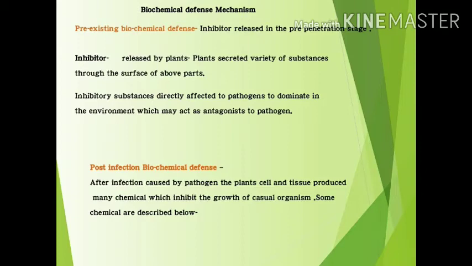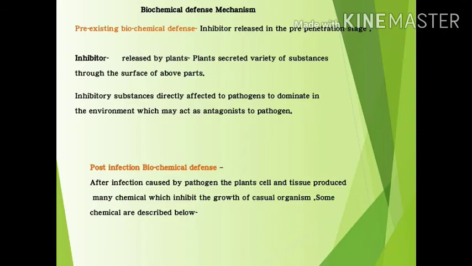It is established that the biochemical defense mechanism plays the most important role compared to the structural defense. The biochemical defense mechanism is divided into two parts: pre-existing biochemical defense and post-infection biochemical defense. The pre-existing biochemical defense: